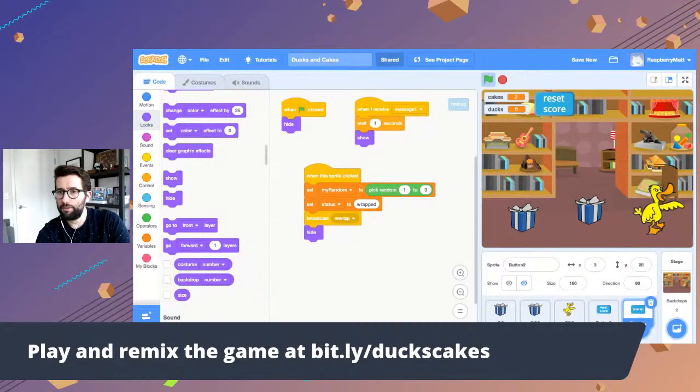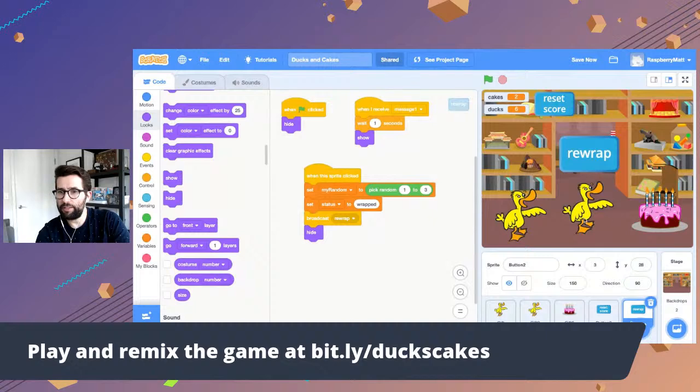Good. There we go. I think that works pretty well. Now, one thing I'm checking here is that one thing we had implemented was essentially a game status to see what state the game was in. Were the GIFs wrapped or unwrapped?